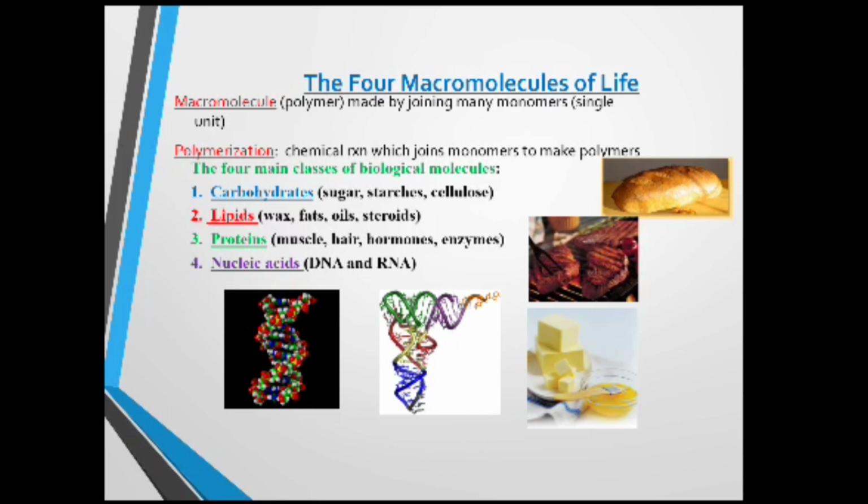The 4 main classes of biological molecules are carbohydrates, lipids, proteins, and nucleic acids. Carbohydrates include sugars, starches, and cellulose. Lipids include wax, fats, oils, and steroids. Proteins include muscle, hair, hormones, and enzymes. And at last, nucleic acids are DNA and RNA.